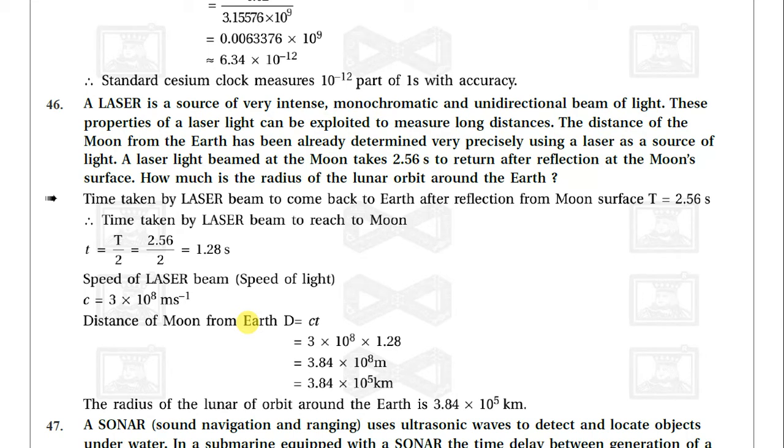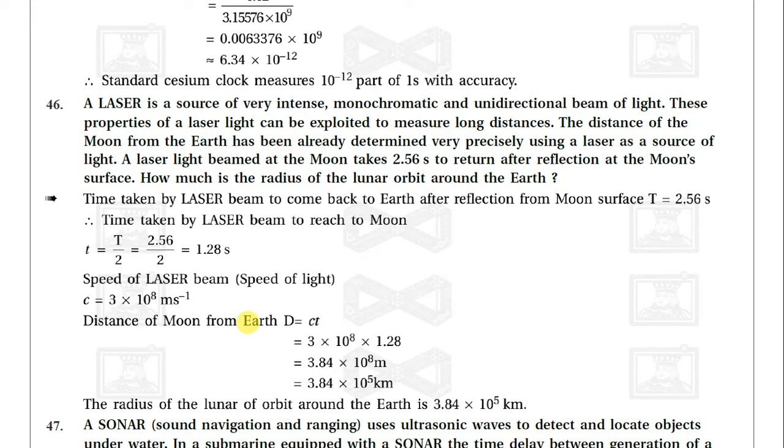So the distance of the moon from the earth, d, is equal to c into t, which is 3 into 10 raised to 8 multiplied by 1.28 seconds. So we get 3.84 into 10 raised to 8 meters, which becomes 3.84 into 10 raised to 5 kilometers. So the radius of the lunar orbit around the earth is 3.84 into 10 raised to 5 kilometers.